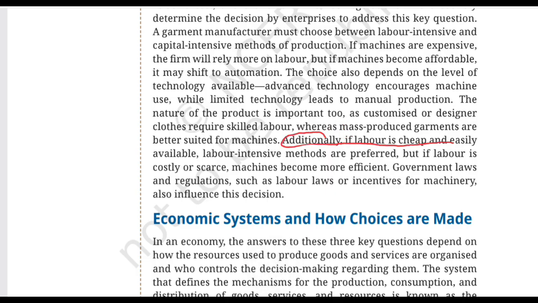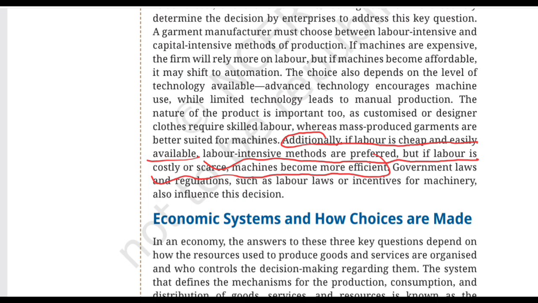Additionally, if labor is cheap and easily available, labor intensive methods are preferred. But if labor is costly and scarce, machines become more efficient. So again, compare the cost here. If workers are easily available and relatively affordable, which means they're available at cheaper wages, a business may rely more on labor.